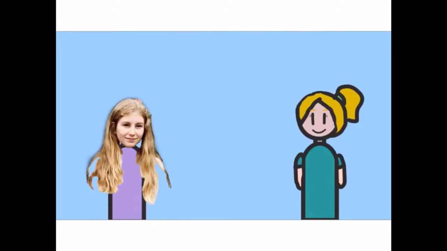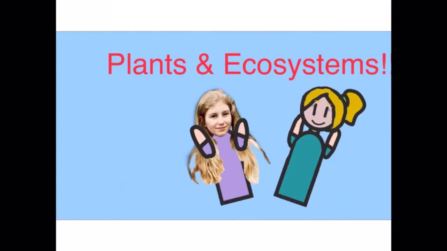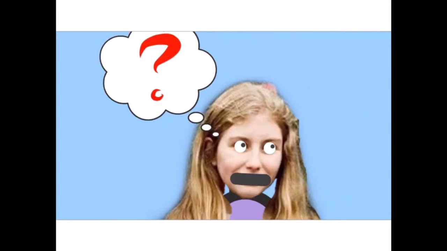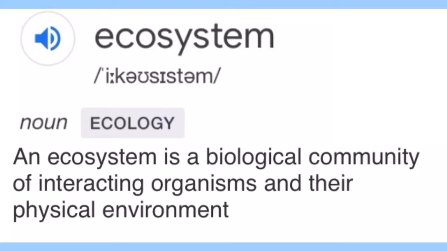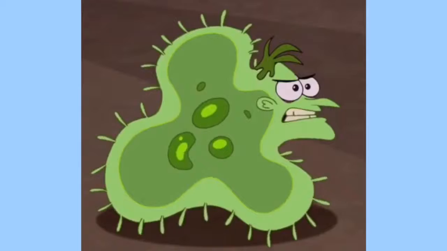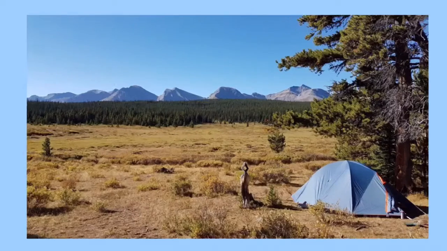Today we're going to be talking to you about plants and ecosystems. Now you might be thinking, what on earth are plants and ecosystems? Well, don't worry, in this video we'll tell you exactly what you need to know. An ecosystem is a biological community of interacting organisms and their physical environment. This basically means that an ecosystem is how living organisms interact with each other and the environment.